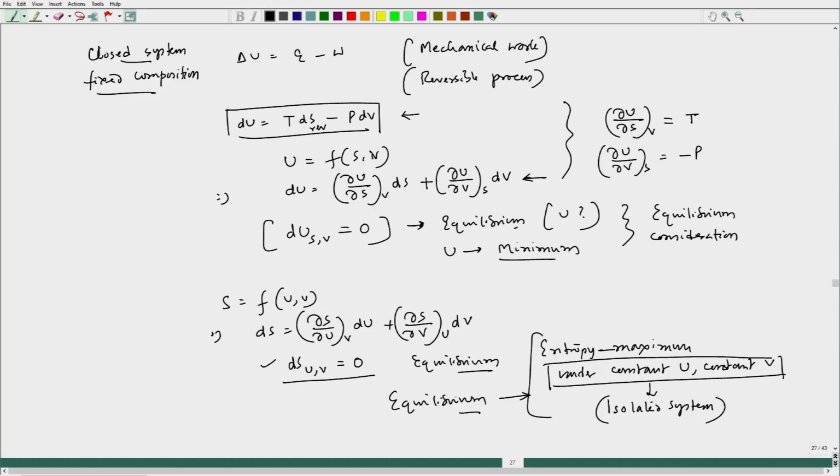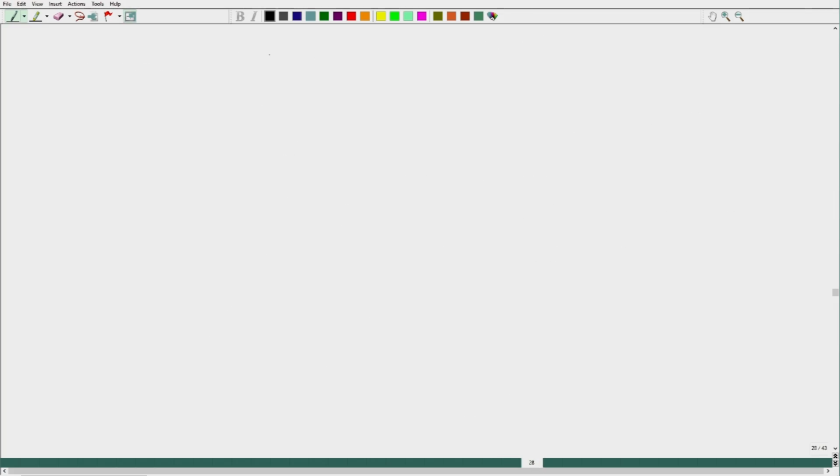Now, let us go back to this equation, dU equal to T dS minus P dV. In fact, this equation is the combination of the first and second law.